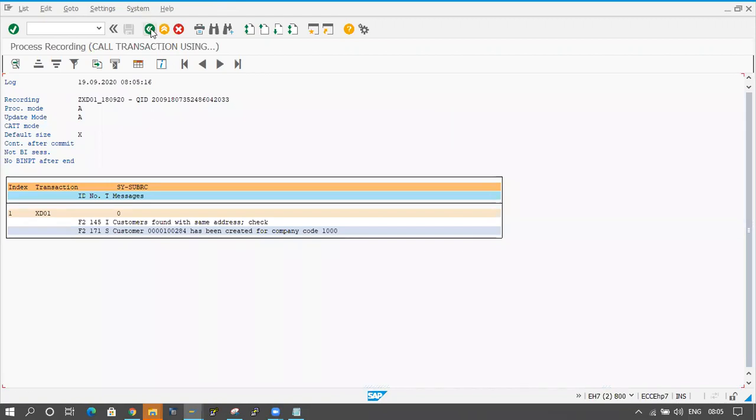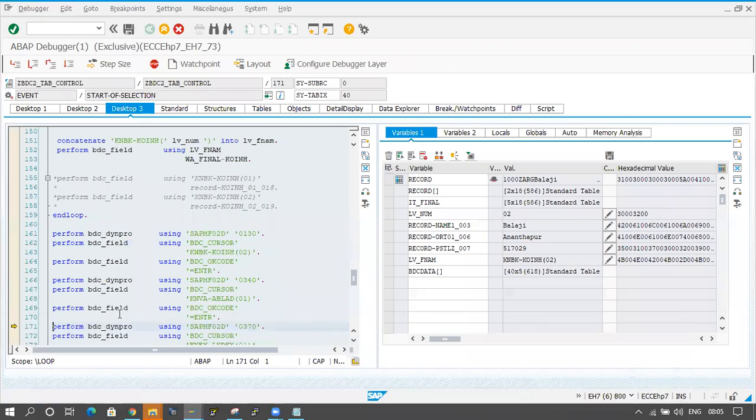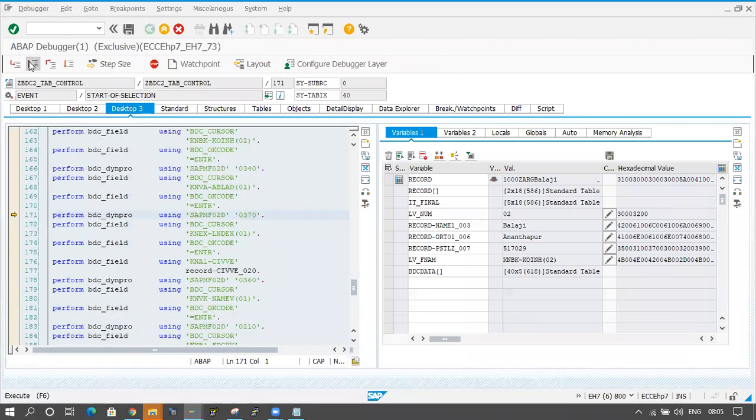Fine, it is fine. Now I will come to our program. So this is the data. Click on F6 button.